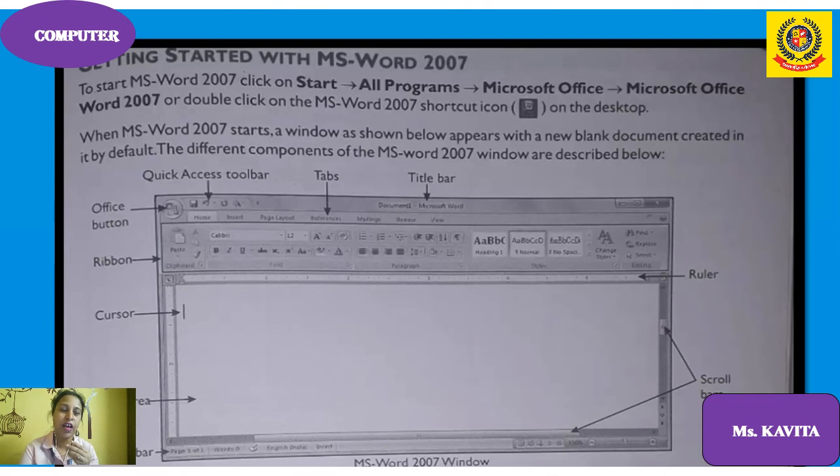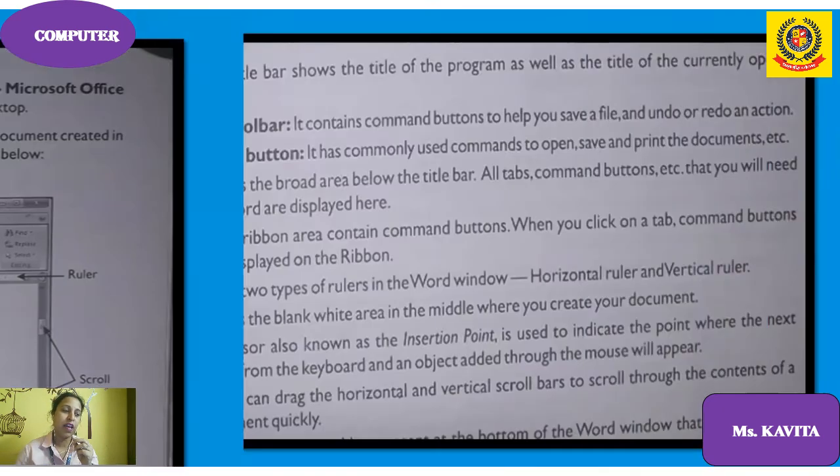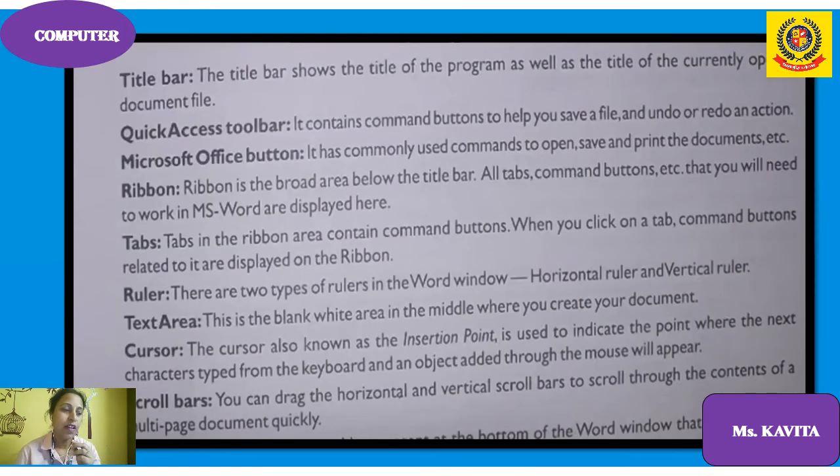To start MS Word, everyone knows how to start MS Word. Start, All Programs, Microsoft Office, then Microsoft Office Word, or directly the MS Word icon is there. Suppose a W is there anywhere, W stands for MS Word. You can double click there to open MS Word. A shortcut icon is there on the desktop. When MS Word 2007 starts, a window like this appears, a blank document. As I have told you already, you have to draw this diagram and label all the parts.